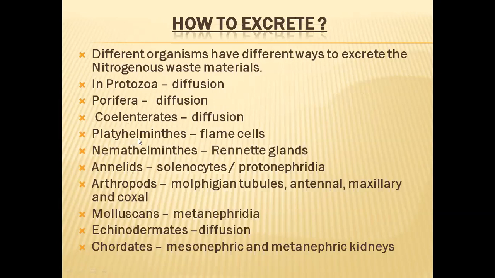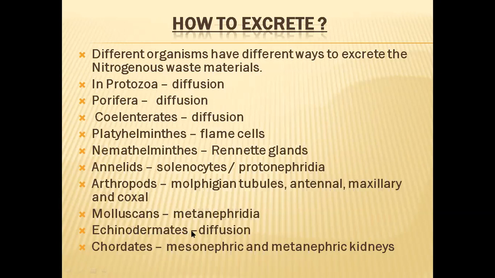In Platyhelminthes, the excretory system is made up of flame cells. In Nematyhelminthes, renette gland cells are there. In annelids, solenocytes or protonephridia are present; different types of protonephridia are present in different classes of annelids. In arthropods, they have Malpighian tubules, and some other arthropods have antennal glands, maxillary glands, and coxal glands. Coming to molluscans, they have metanephridia type of nephridia.